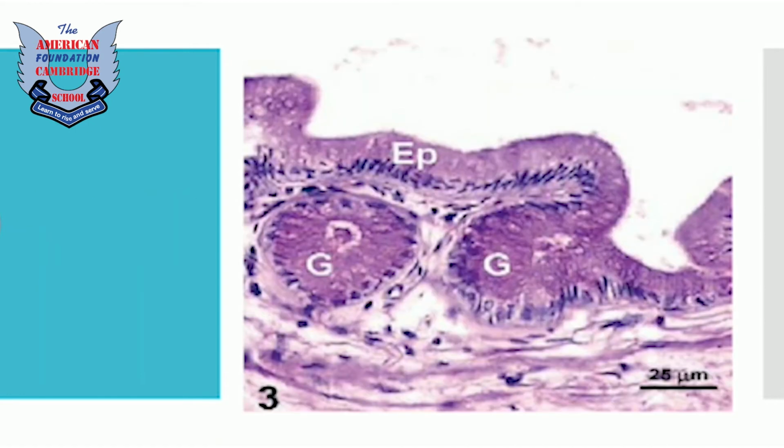Here you can see the picture. This picture is showing us the first layer, that is the EP. This is the epithelial layer consisting of the surface cells of the skin of the organs, and inside this layer you can see the G letters representing the mucus glands. These are the glands that are producing the mucus liquid.